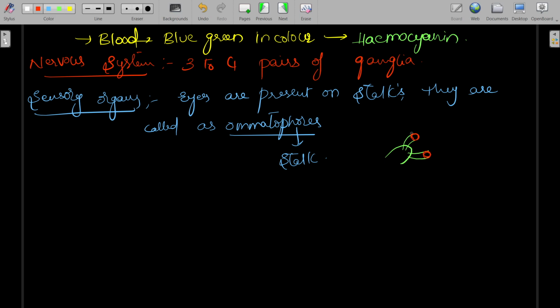You can see these in snails. They have their eyes on stalks. These are the eyes, and this is the stalk.